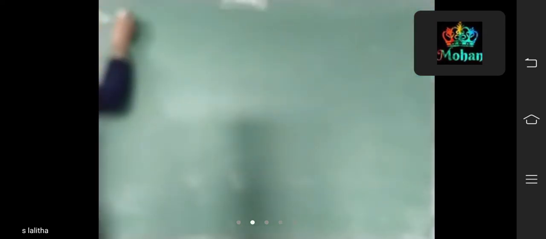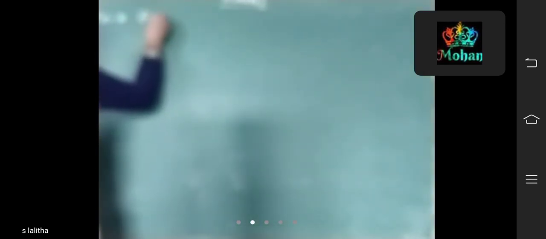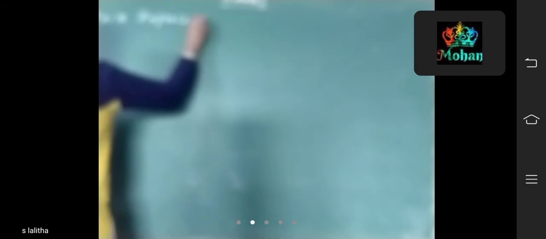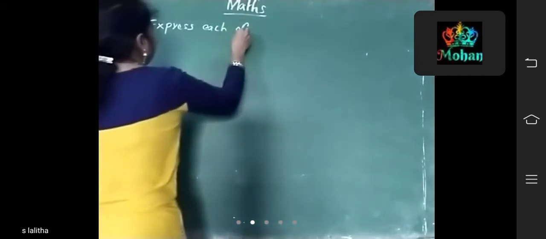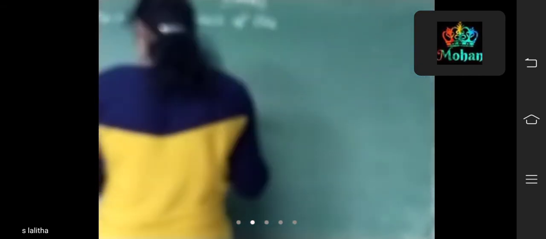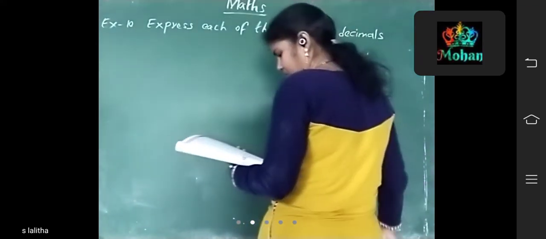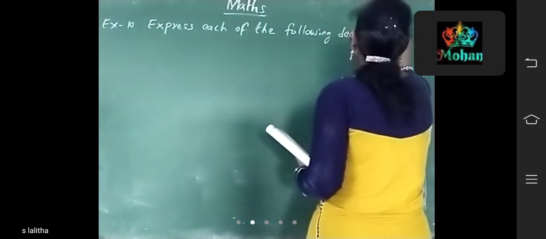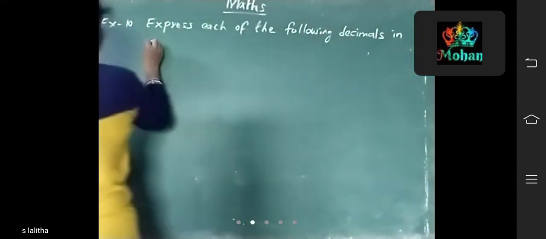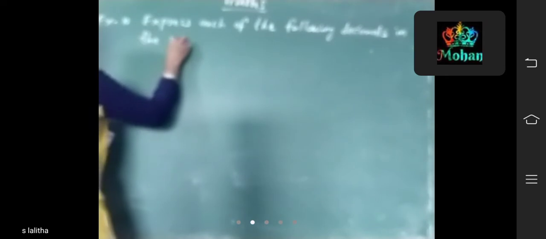Example 10: Express each of the following decimals in the rational form.